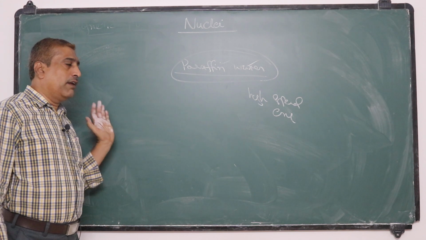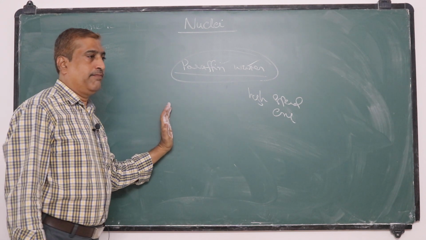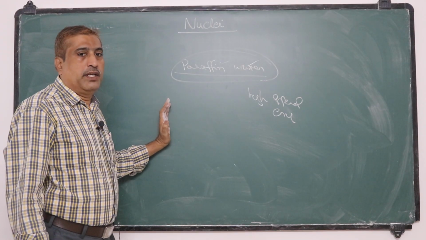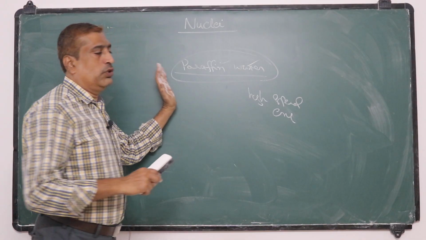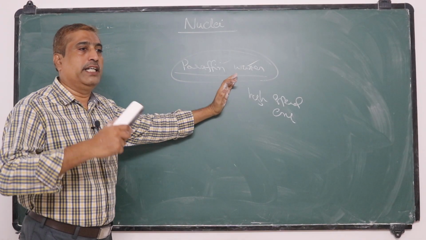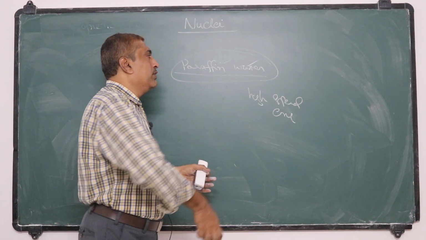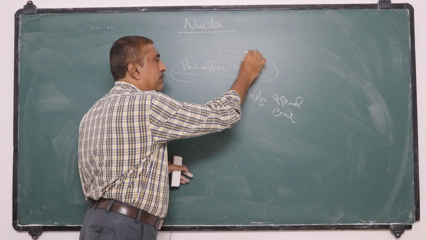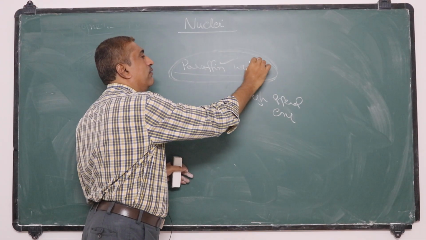When alpha particles are made to bombard a beryllium target and those radiations are emitted, these scientists, Joliot and Curie, allowed those radiations onto hydrogen-abundant or hydrogenous materials like paraffin wax and water.